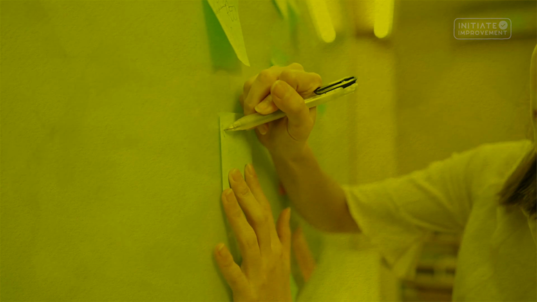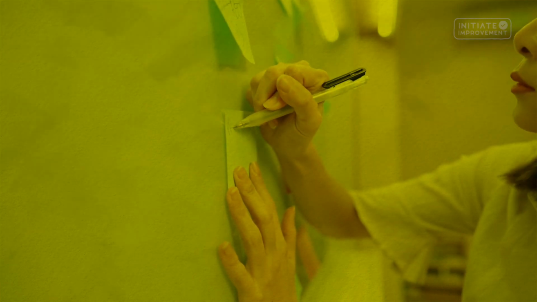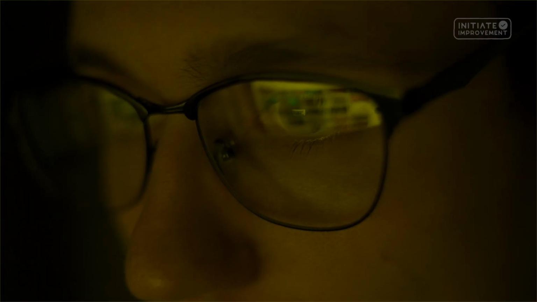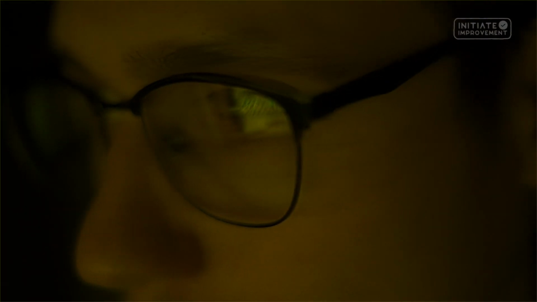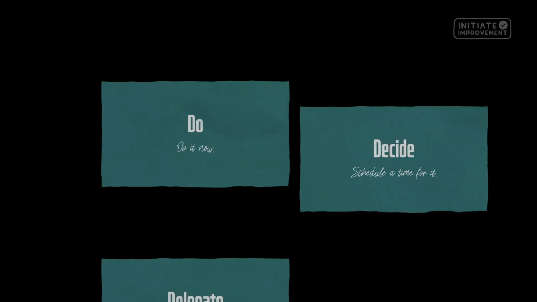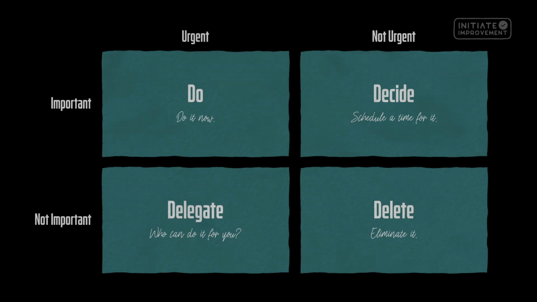The Eisenhower Matrix is a time management tool that categorizes tasks based on their urgency and importance. The matrix's brilliance lies in its clarity, urging individuals to focus on essential activities and avoid becoming sidetracked by less meaningful endeavors. Named after the 34th President of the United States, Dwight D. Eisenhower, who was known for his adept prioritization skills, the matrix is divided into 4 quadrants.